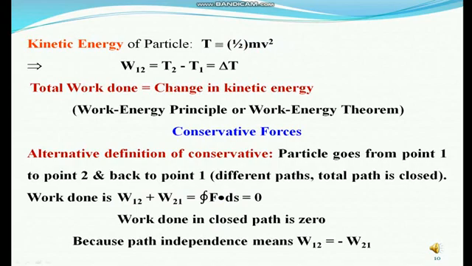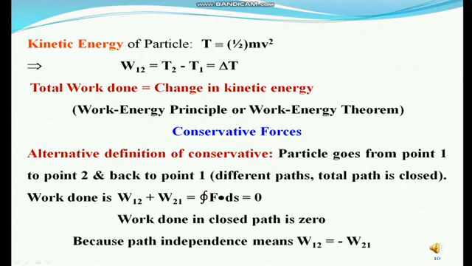We know that the kinetic energy of the particle T equals half mv squared. Work done by the force is denoted by W12 equals m/2 v2 squared minus m/2 v1 squared. So W12 equals capital T2 minus capital T1, that is delta T. Total work done is equal to the change in kinetic energy. This is called the work energy principle or work energy theorem.